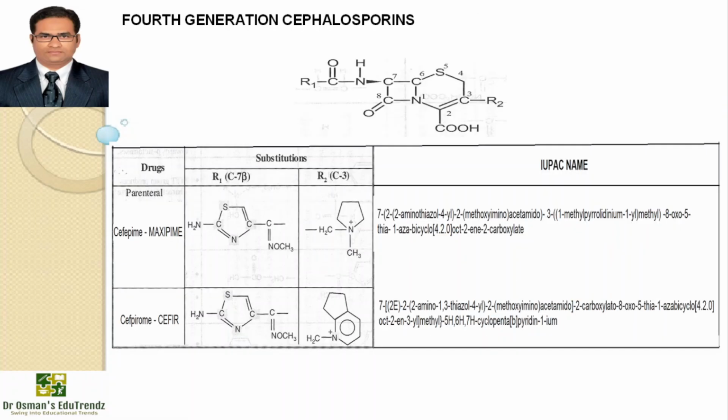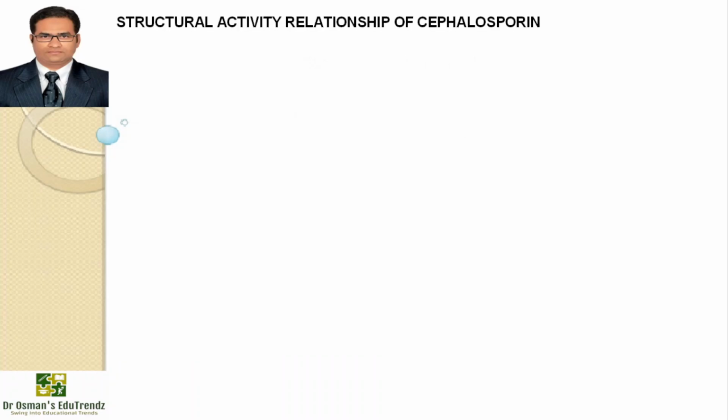We have fourth generation cephalosporins. Two cephalosporins come under the fourth generation. That is cefepime, the IUPAC name is mentioned on the screen, and substitutions, brand name Maxipime, and cefpirome, brand name Cefrom, and substitutions and IUPAC name. Now structure activity relationships of cephalosporins.